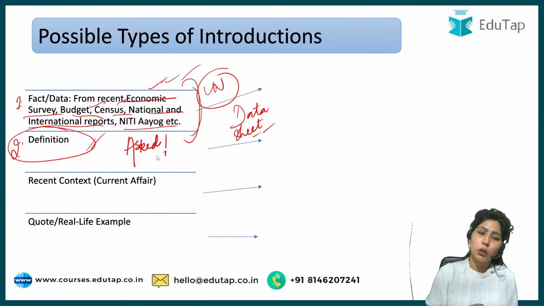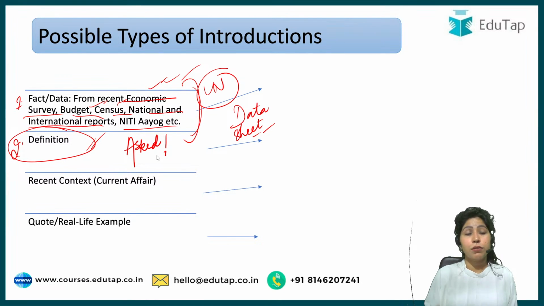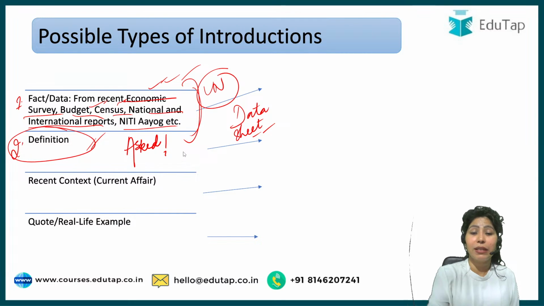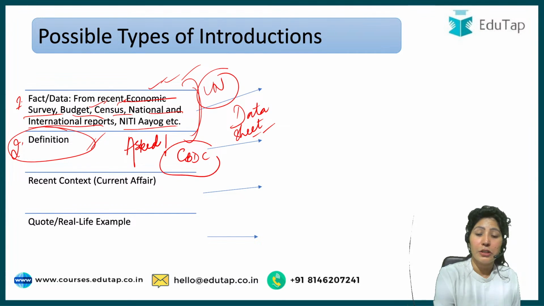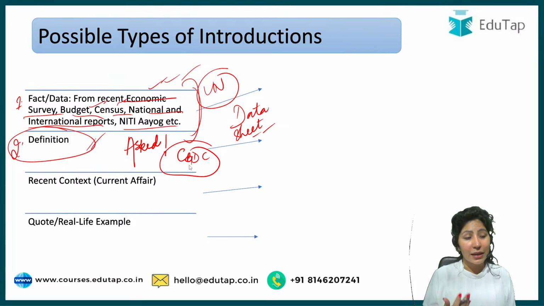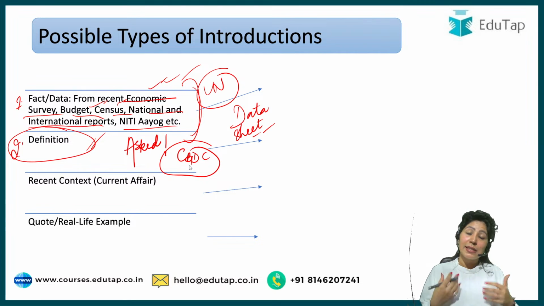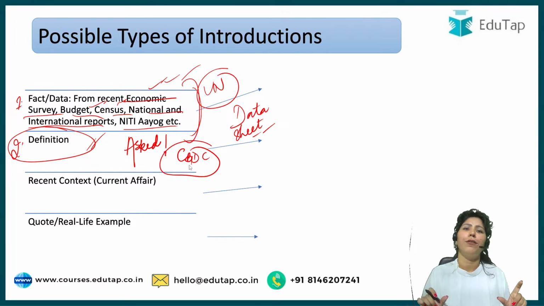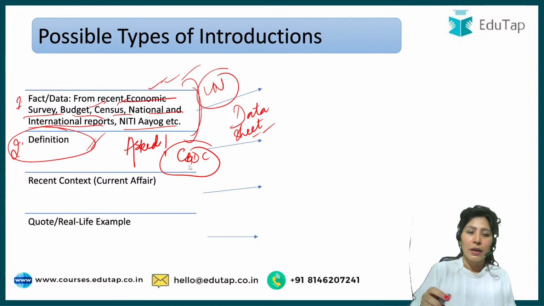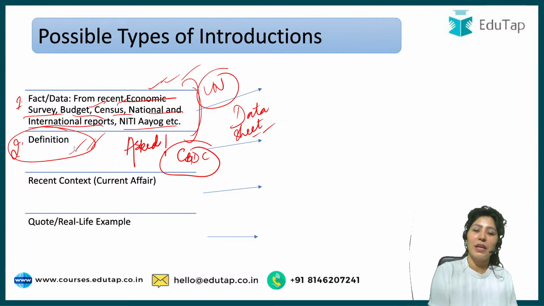Or if you feel that the topic is very tough, or some new technology is coming up, for example CBDC, central bank digital currency, or blockchain, Bitcoin. These are things which have been in the news. CBDC has been in the news for the past 1 year or so, and it was announced in the last budget. So yes, central bank digital currency is something you can define. Define means you can explain it there. But a strict definition has to be given only when it is asked for. And how is it asked? It is asked through a what question: what is this, what is that.